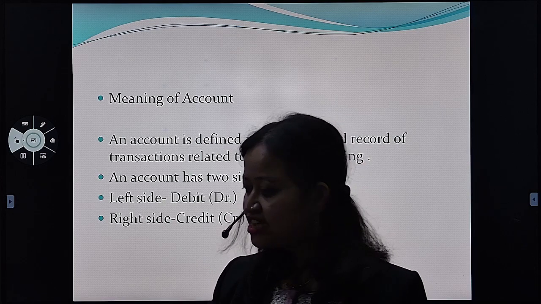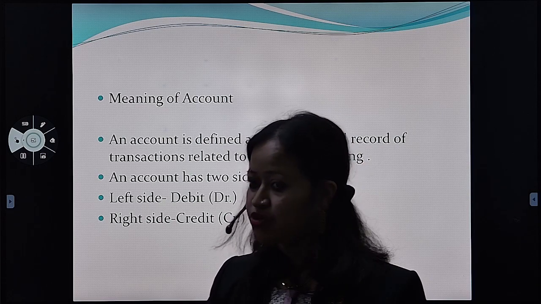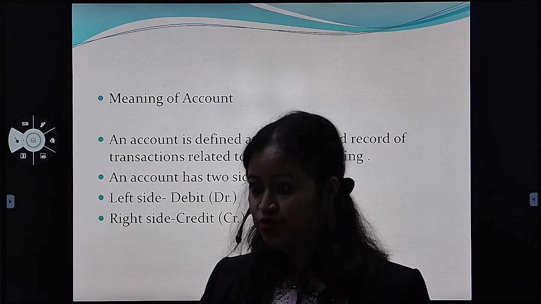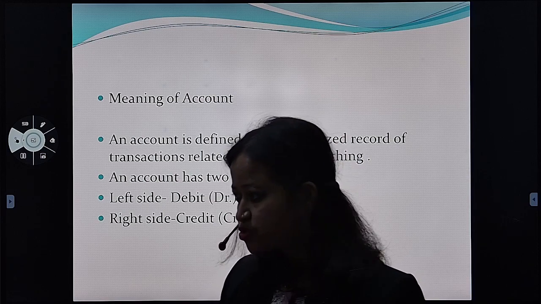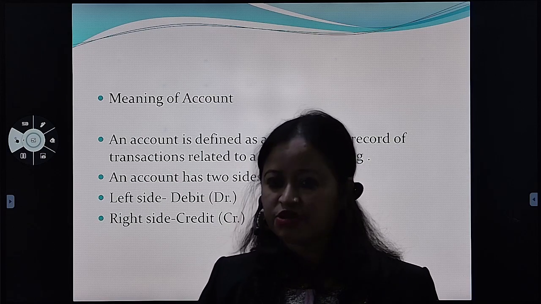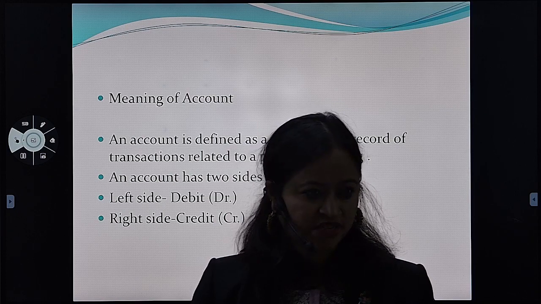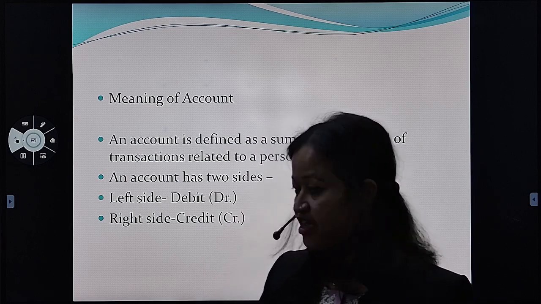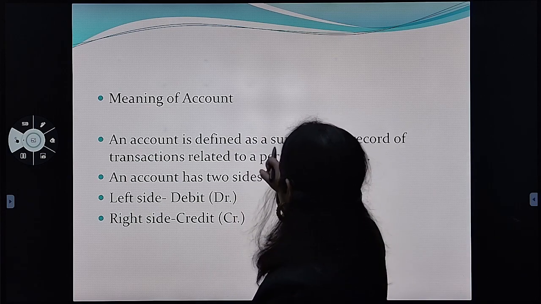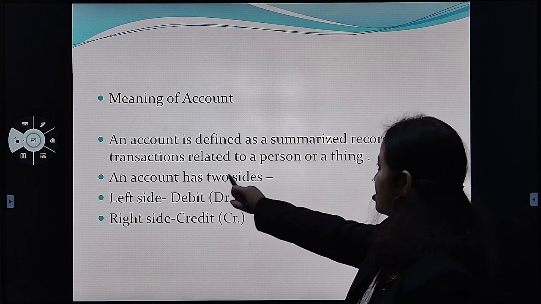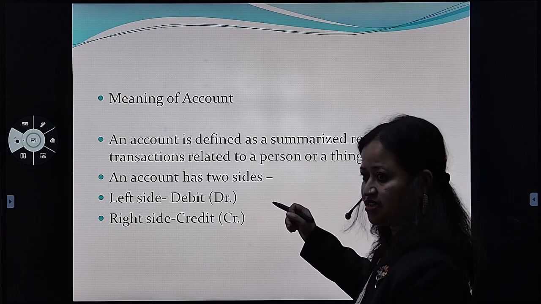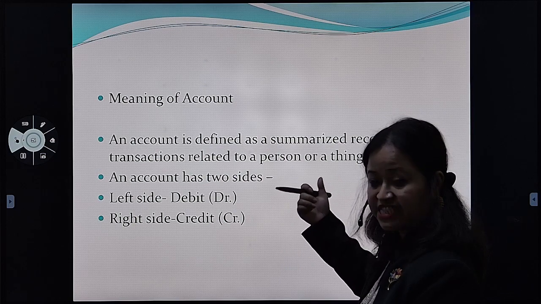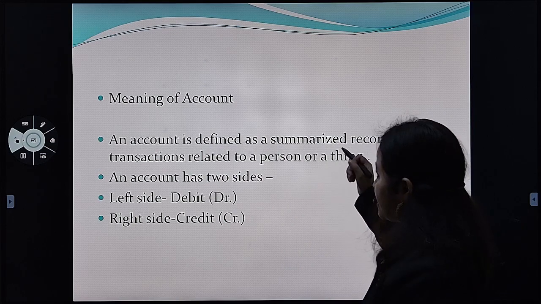ठीक है? पैसा नहीं दिया तो मोहन के नाम लिखना पड़ेगा ना? नहीं तो कैसे पता चलेगा कि मोहन को पैसा देना है या सोहन को? है कि नहीं? One day you buy it from Mohan, one day you buy it from Sohan, one day you buy it from Tina. How will you come to know if you do not record how much money you have to pay to Mohan and Sohan? Getting my point? So an account is defined as a summarized record of transactions related to a person or a thing. ठीक है? Machinery account, Sohan account, Tina account, Meena account, sales account. ठीक है? So that is what an account is all about.